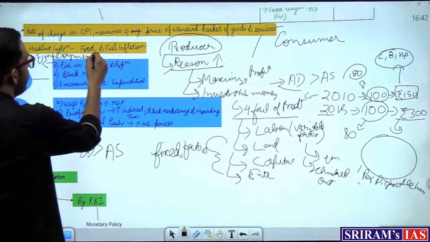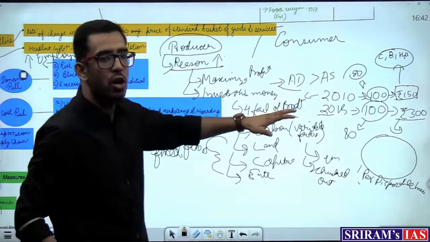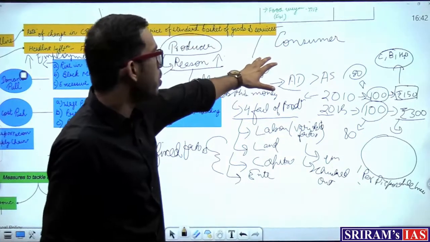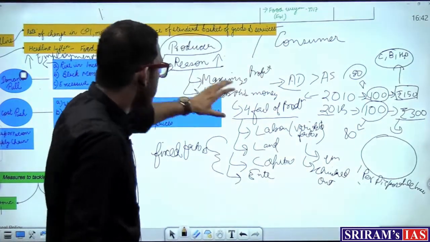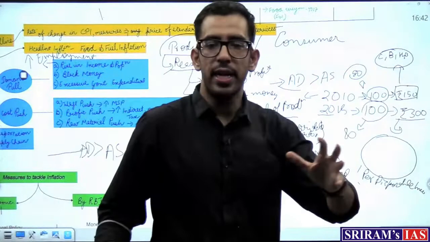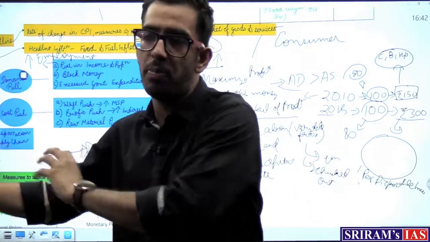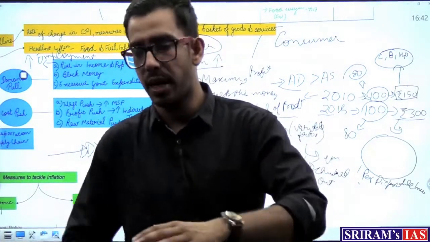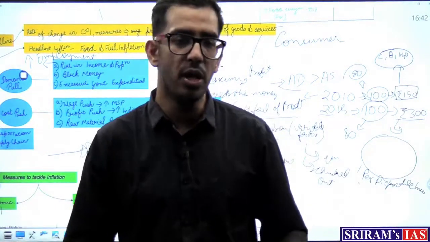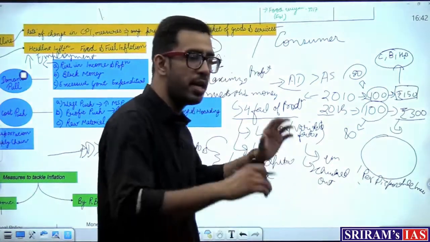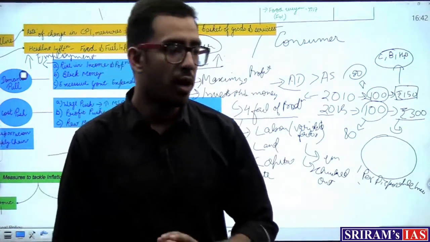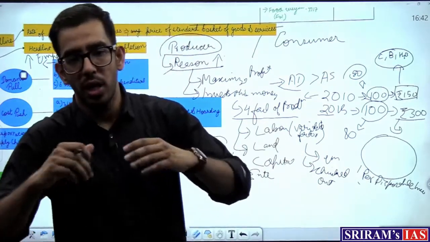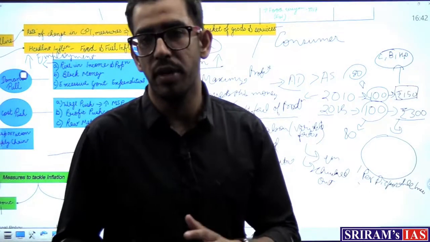Now, in order to meet the rising demand from the people for a particular commodity, what the producer will do, he will employ more and more people in his factory so that he will be able to meet the demand of the people for that particular iPhone. Not even labor, he will also increase the size of his land, अपना production area बढ़ा लेगा वो. He will also increase the size of his capital. He'll buy more machineries. And thirdly, he will try to keep more people so that his production is increased in a better way.